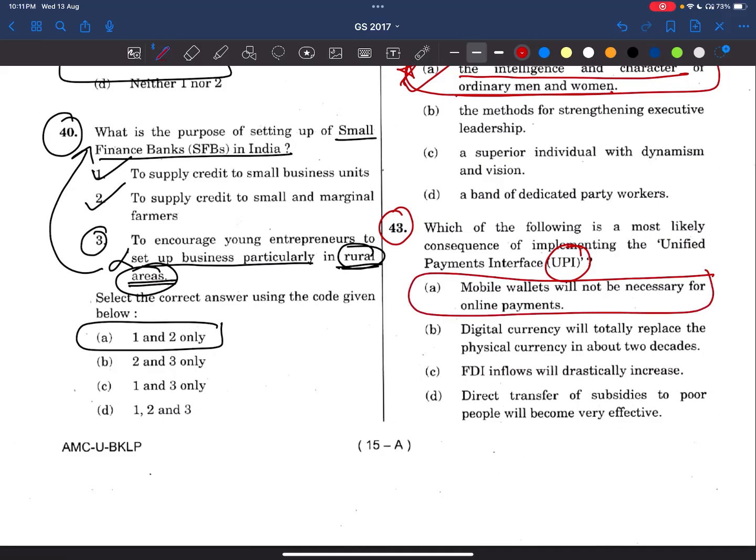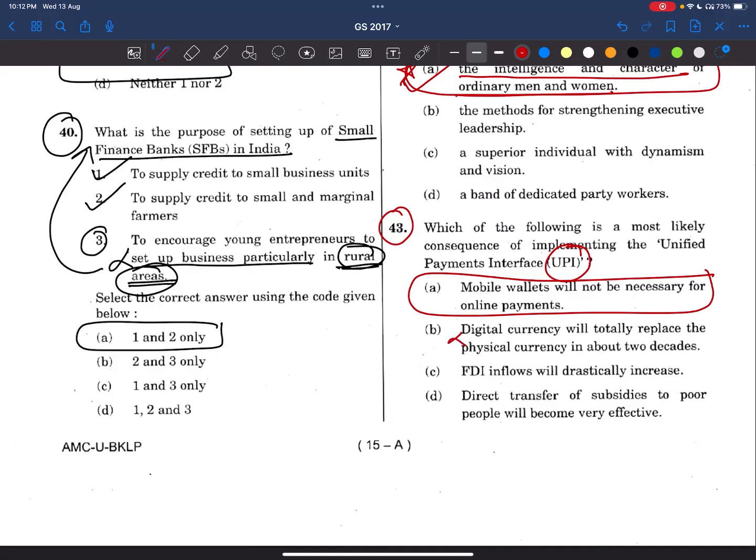We'll see the other statements as well. Digital currency will totally replace physical currency in about 2 decades. No, even now some people ask for cash only. I joined one coaching institute, and they asked for money in cash because they had given me some sort of concession, so they wanted that tax rebate. So I paid that in cash only. We all do these things in our daily life, right? So this is not the answer.